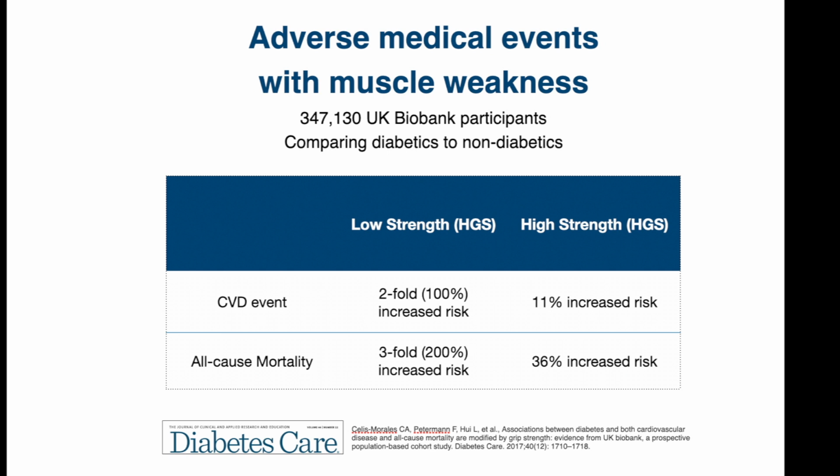But if someone had diabetes and had good strength, they only had an 11% higher risk of a cardiovascular event. And here they saw the same thing with death. Diabetic patients with low upper body strength had a 200% increased risk of dying compared to those who did not have diabetes and had good strength. But those diabetic patients with good strength only had a 36% higher risk compared to 200%.